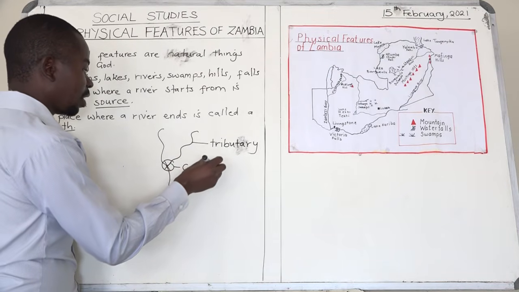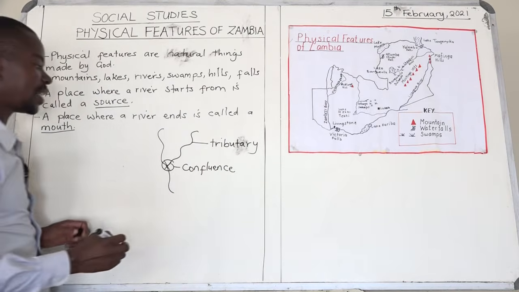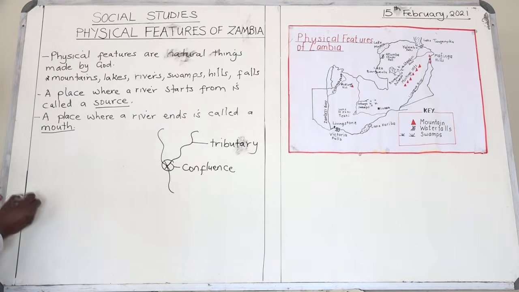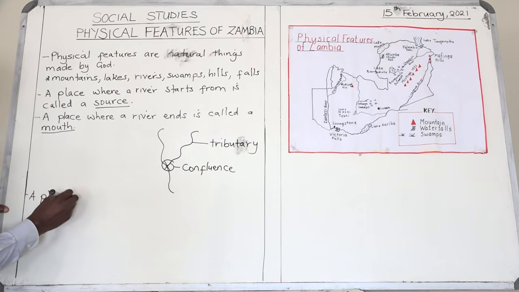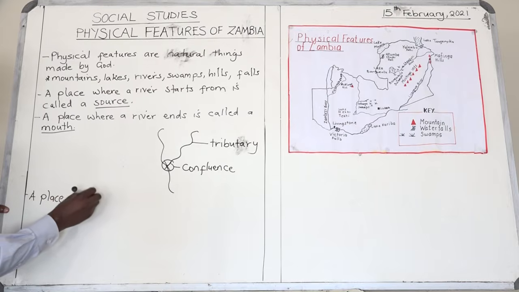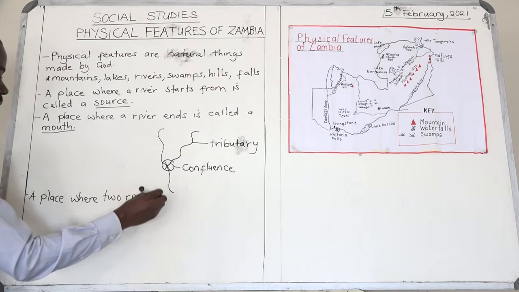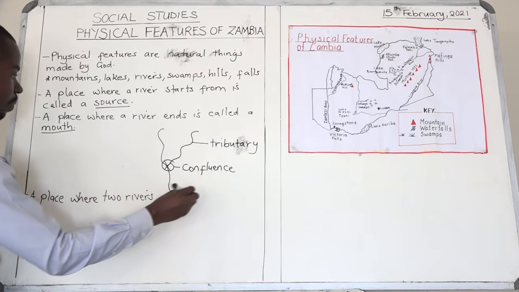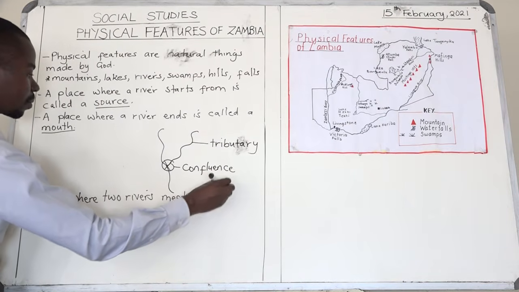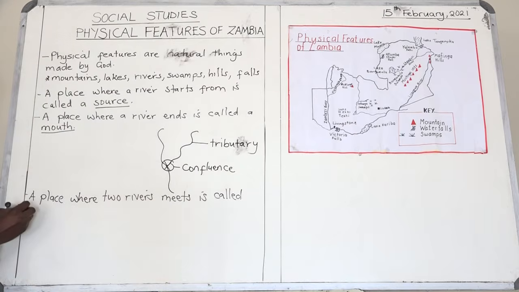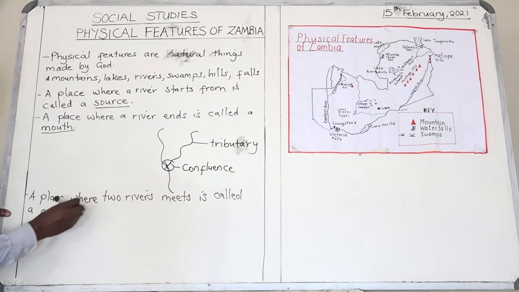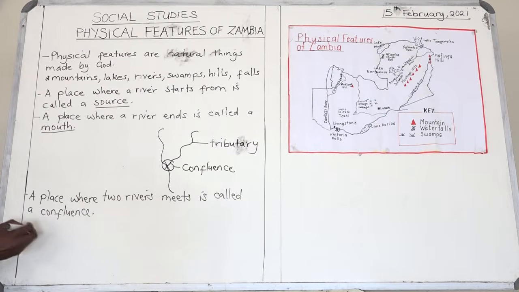Like I said earlier on, a place where two rivers meet is called a confluence.